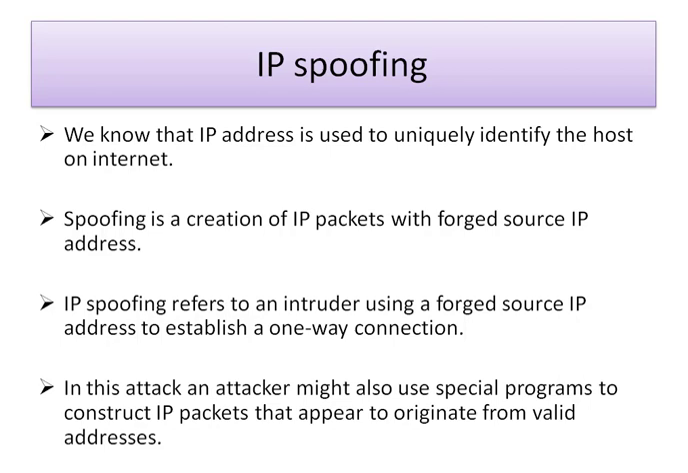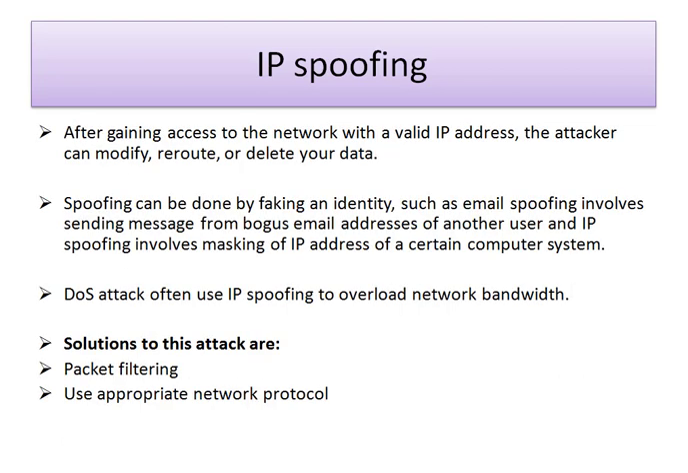Then in this attack, an attacker might also use special program. So he can use a special program to construct IP packets that appear to originate from valid address. So it will appear that the request has been obtained from the valid person, but actually it has been constructed by a program that is fake. Then after gaining access to the network with a valid IP address, the attacker can modify, reroute or delete your data. So once it has obtained the access to the network, then he can modify, reroute or delete your data.